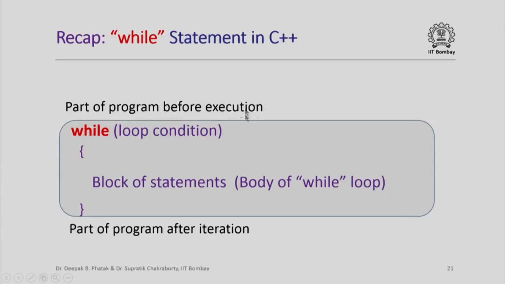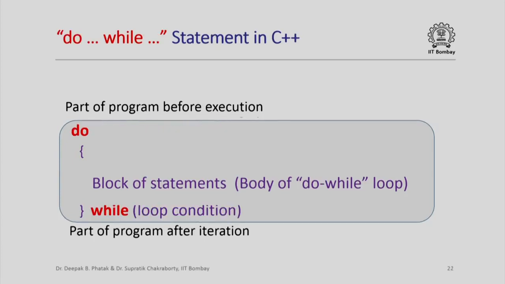Now recap, this was our while statement in C++. There is a very similar construct that we can use in C++ called do while. Now in a do while statement, it is basically the same as a while statement, except that this block of statements is executed at least once.